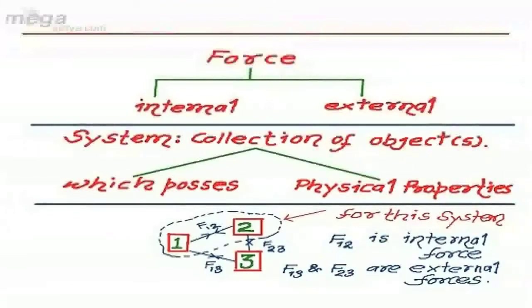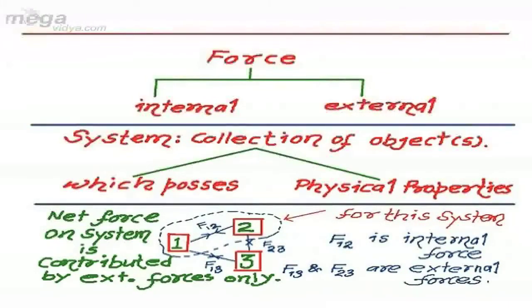Always remember, internal forces are always action reaction pairs, and if action and reaction both lie inside the system, then its net effect on the body will be zero. I will utilize this property in many cases as a weapon to solve some typical problems.